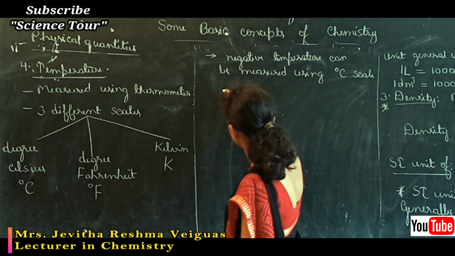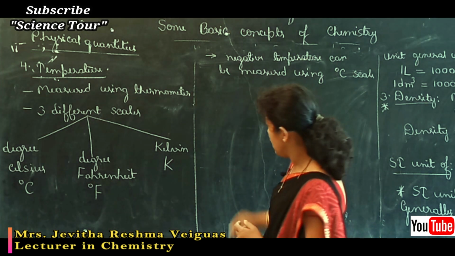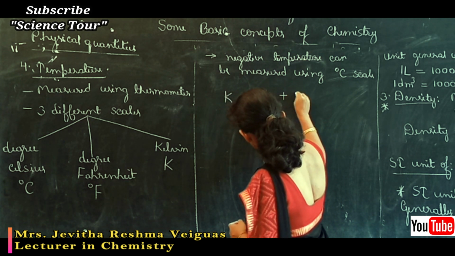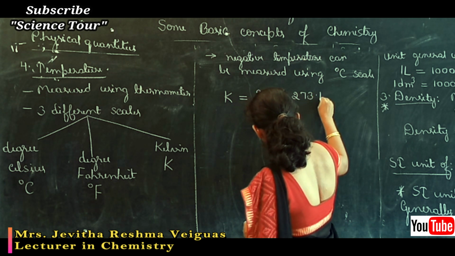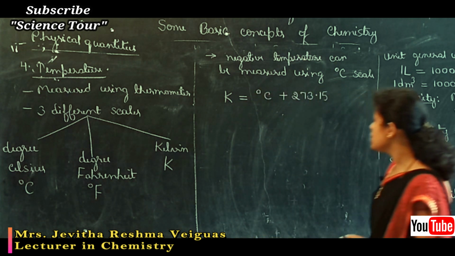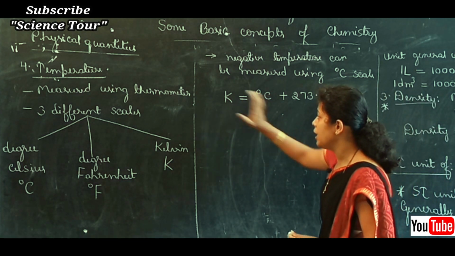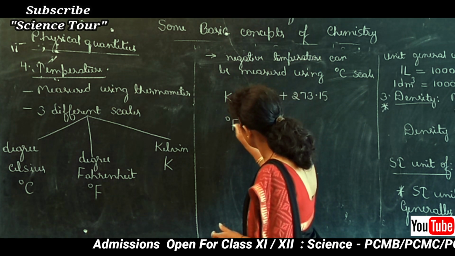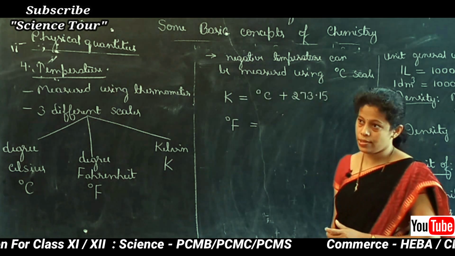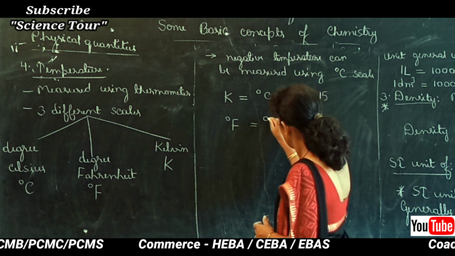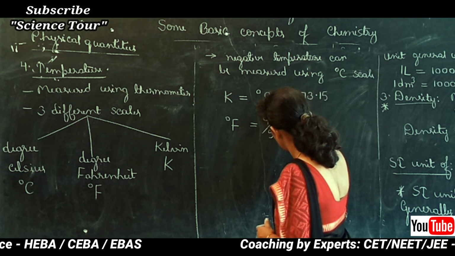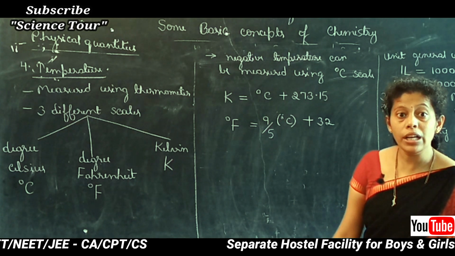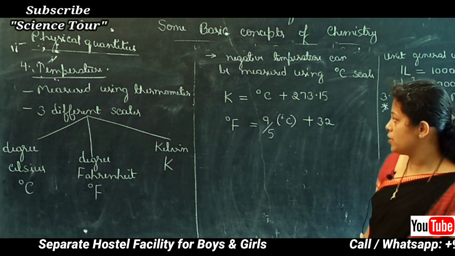How to convert degree Celsius scale into Kelvin scale? Kelvin scale is equal to degree Celsius plus 273.15. This is how we convert degree Celsius into Kelvin scale. We can find degree Fahrenheit from degree Celsius: that is 9 by 5 into degree Celsius plus 32. This calculation will give you the temperature in degree Fahrenheit.